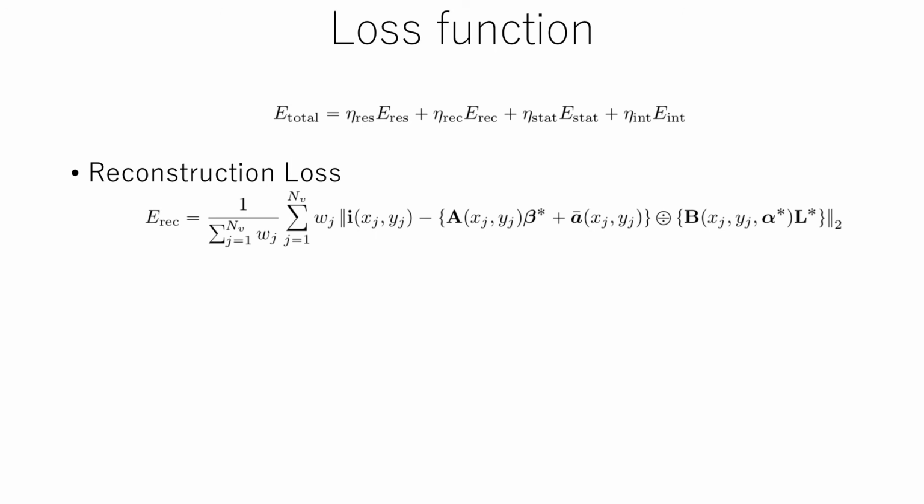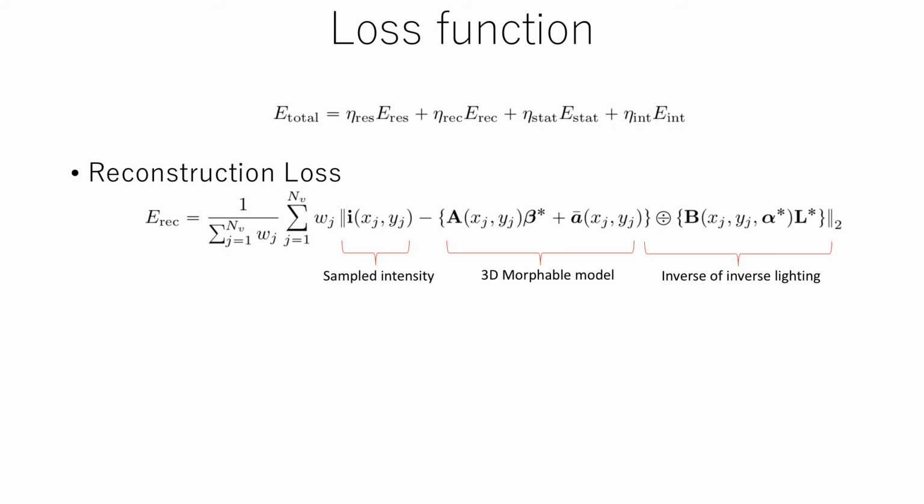Reconstruction loss is the sum of errors between the input intensity and the reconstructed intensity over the projected vertices. We sample the intensity of the input image on each projected vertex by bilinear interpolation. Reconstructed intensity can be obtained by applying the inverse of the inverse lighting to the albedo of the reconstructed face model.